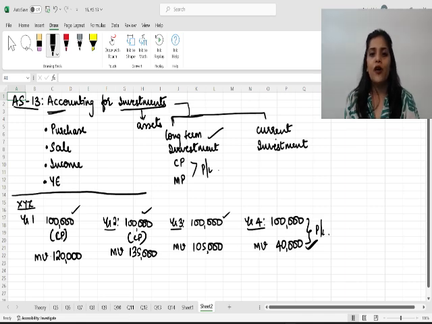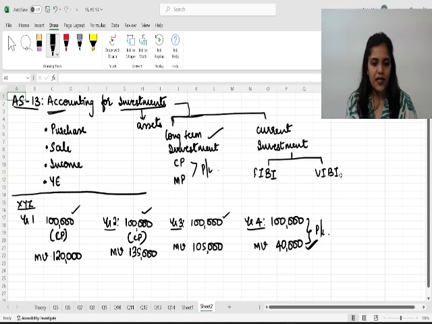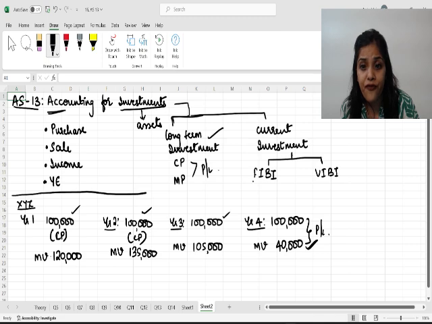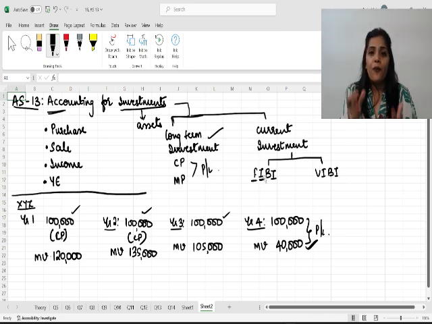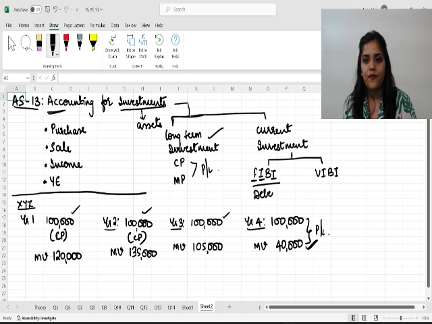Okay. Now, talking about current investments, they are of two types. They are fixed income bearing investment and variable income bearing investment. The two types of current investment. First one is fixed income bearing investment and second one is variable income bearing investment. Now, the fixed income, as it says, fixed income, matlab from your investment, annually you're getting a fixed return, like for example debentures, okay.